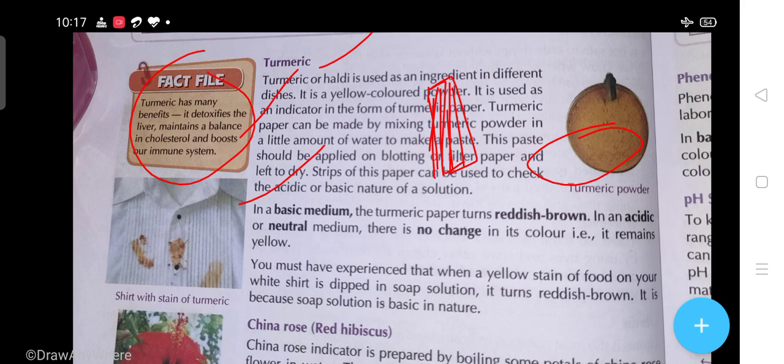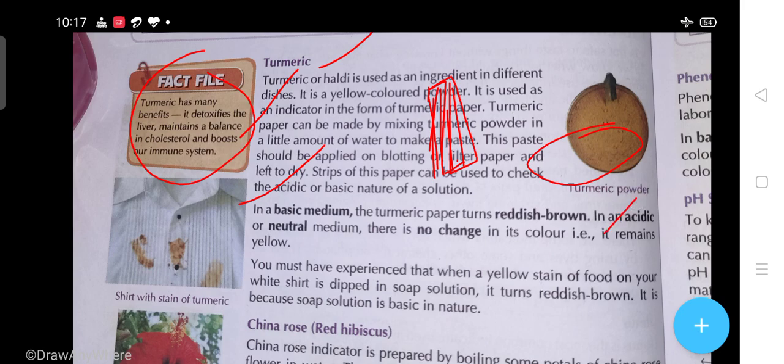In an acidic or neutral medium, there is no change in its color, and it remains yellow.